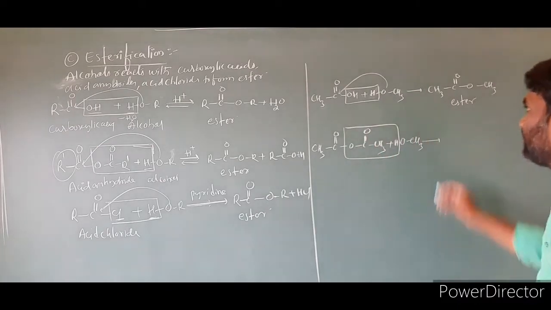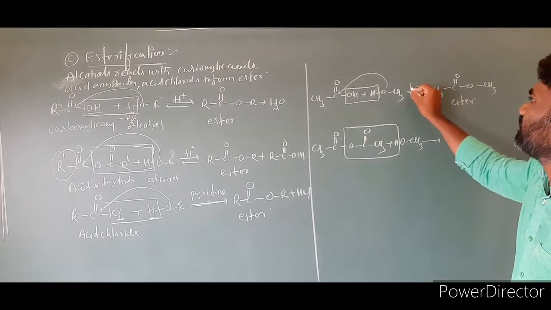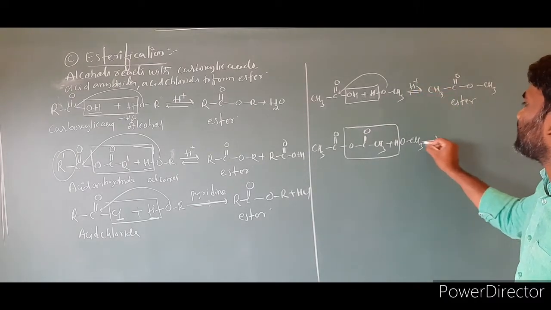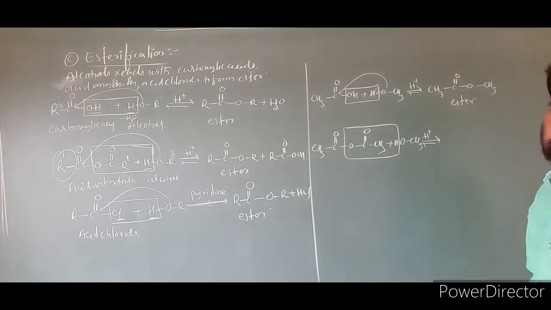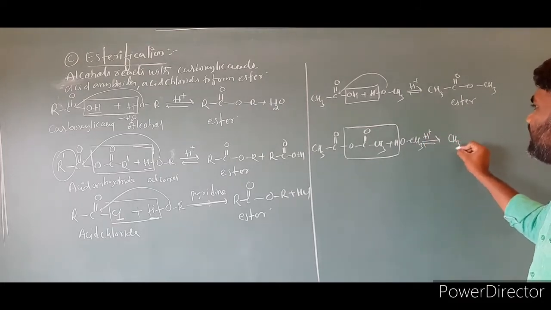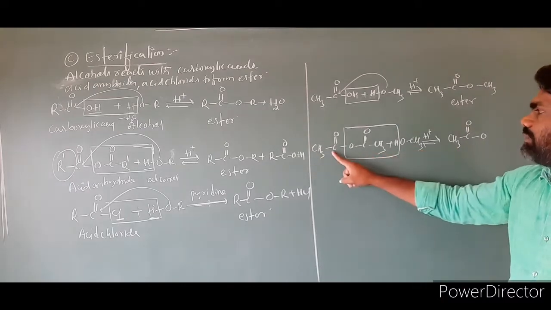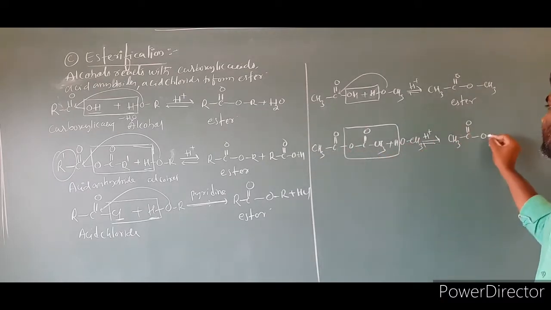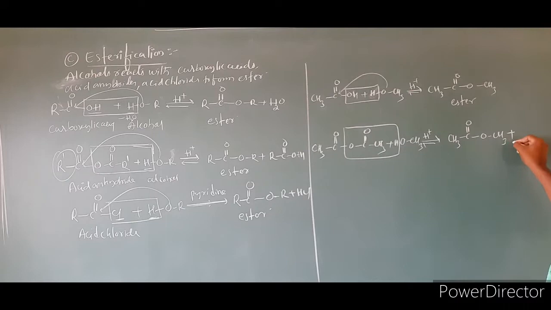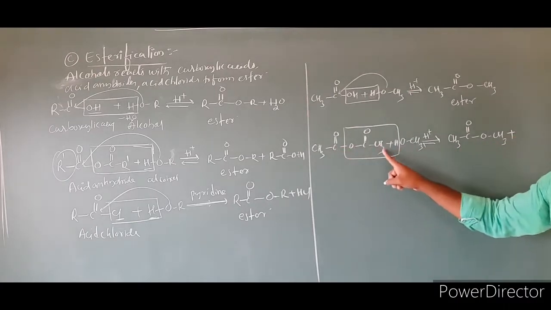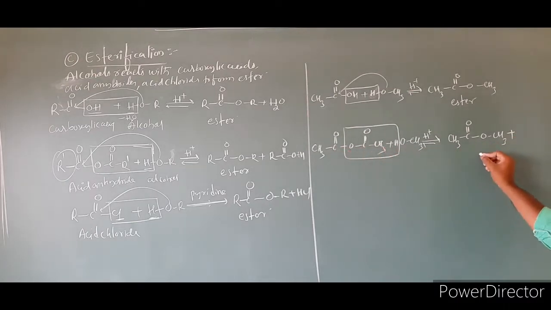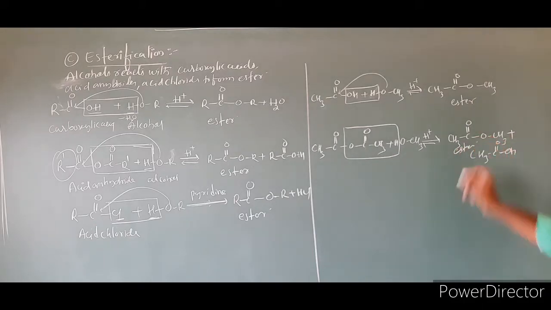This is a reversible reaction, carried out in the presence of H plus. Then the product is CH3, C double bond O, OCH3, plus CH3, C double bond OH. This is an ester for this case.